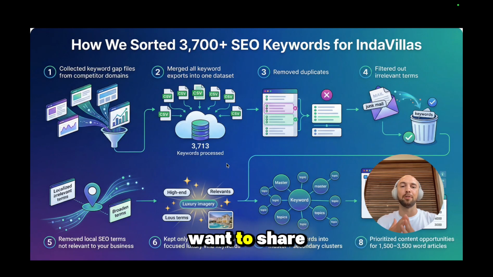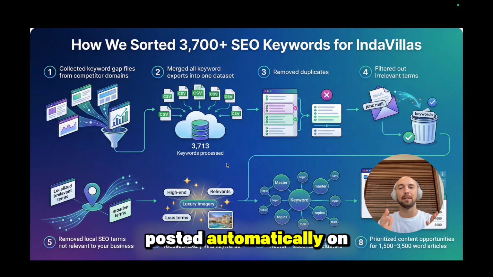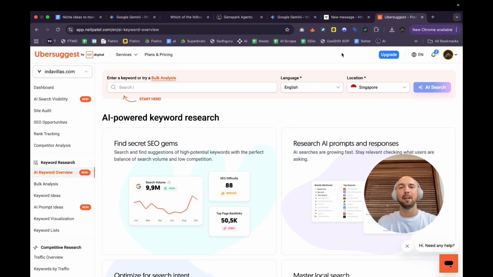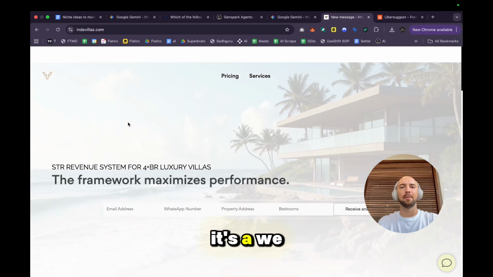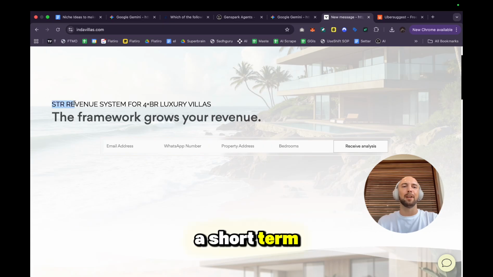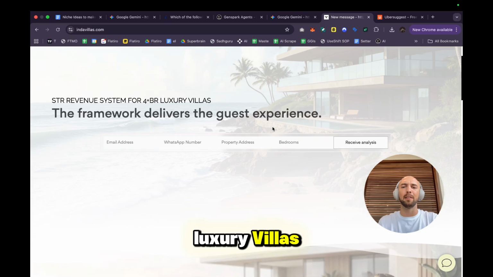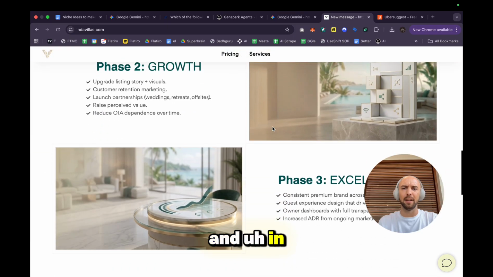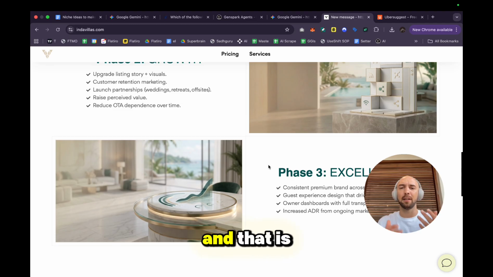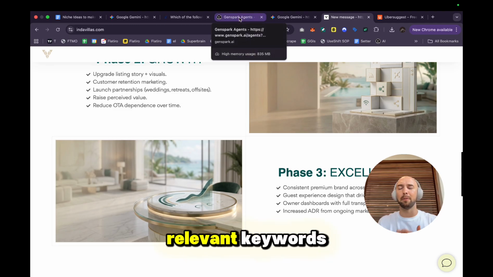All right, so here I wanted to share with you how in around 2 hours I managed to create around 150 blog articles that will be posted automatically on my AWS website. So what's my website? We do short-term rental revenue systems for 4+ bedroom luxury villas. And the goal is that we get organic traffic coming to our website, and that is achieved by having relevant keywords, relevant blog articles posted on our site.